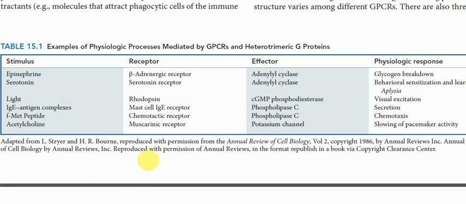Okay guys, so the next video would be on G proteins, right? We'll talk about how G protein works inside the cell, how signal is transduced inside the cell via G protein, GPCRs, what the various GPCRs are, how the receptor and ligand binding takes place, how GPCR associates with the receptor complex, and how the G protein alpha unit dissociates from the receptor complex, and how that dissociation leads to another secondary protein, the effector protein, being activated, and what else processes are carried out inside the cell. We will talk about that.